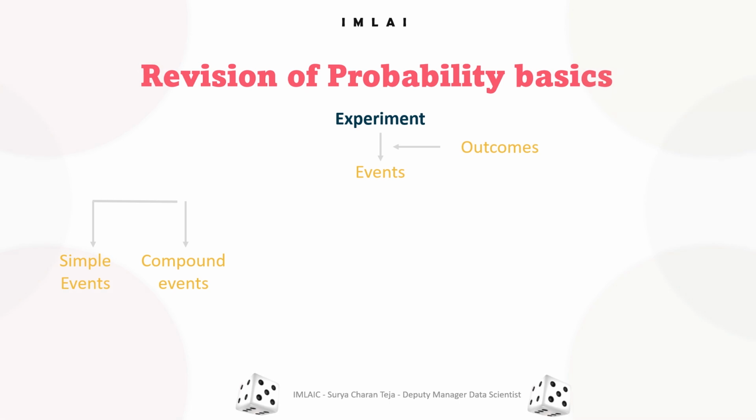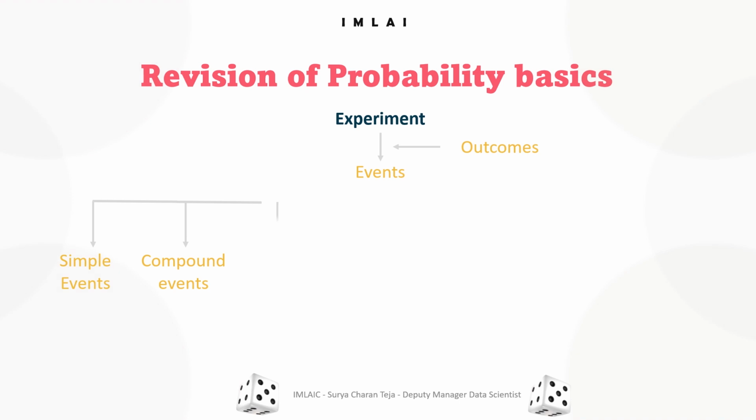These are called compound events because the event consists of more than one outcome. Example: HH, HT, TT, or TH. When you have multiple outcomes possible, that's called a compound event. So these are the two types of events: simple event or compound event.